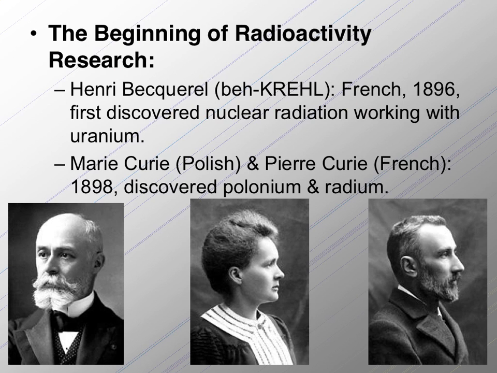The beginning of the research with radioactivity started with Henri Becquerel. He was French. He first discovered nuclear radiation working with uranium. Marie Curie, Madame Curie, and her husband Pierre Curie then worked underneath Henri Becquerel and went on to discover polonium and radium. As a side note, Marie Curie is the only scientist ever, including Einstein or anyone else, who got a Nobel Prize in both physics and chemistry. And she named polonium after her home country, Poland.